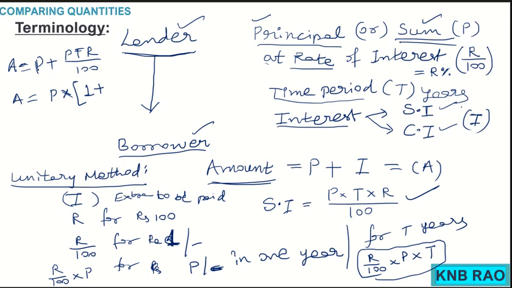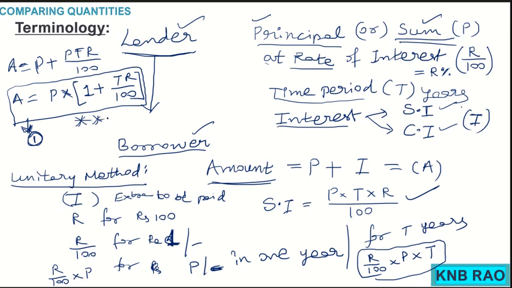P into 1 is P, plus TR by 100. So this is a very important formula for further learning. Anytime you have to use this formula: amount is P into 1 plus TR by 100. This is a very important formula in the case of simple interest.